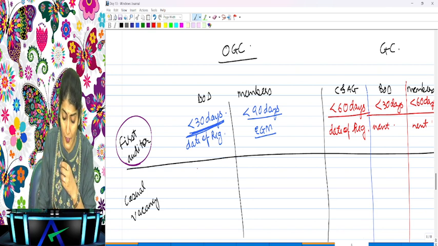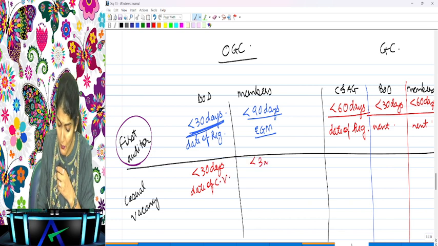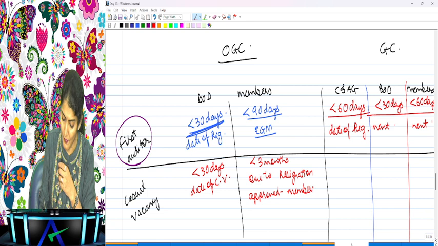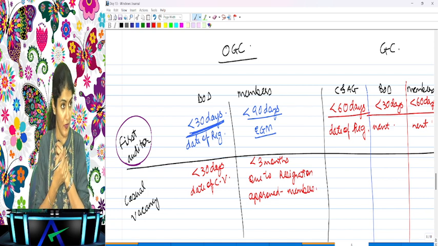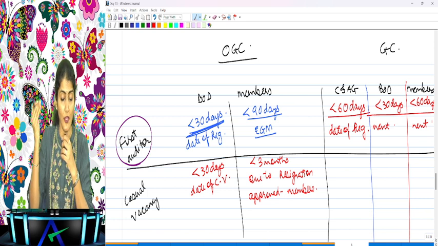Casual vacancy to be filled in by the board of directors within 30 days from the date of the casual vacancy. However, if the casual vacancy is due to the resignation, it shall also be approved by the members at the EGM within 3 months of the date of recommendation of the board, right?